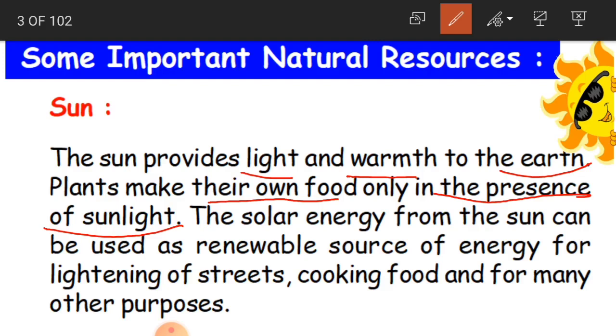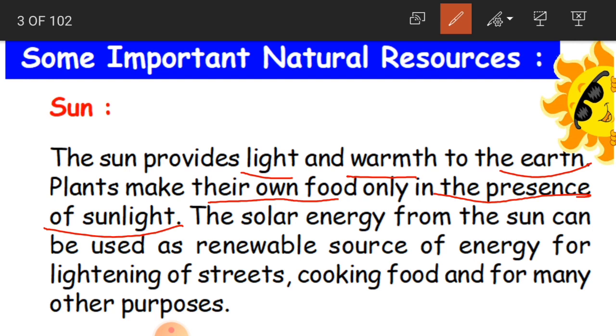Again, plants are also very important for us, because we eat food which is produced from plants, and plants also help the environment to be cool and pollution free. And these plants, to survive, have to make their own food. And where do the plants make food, children?